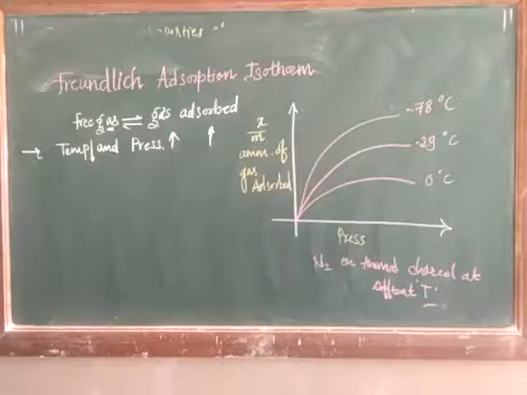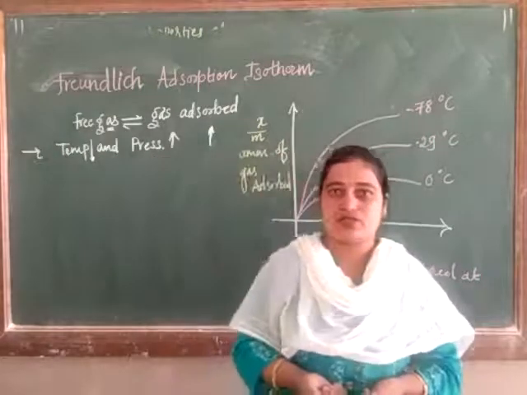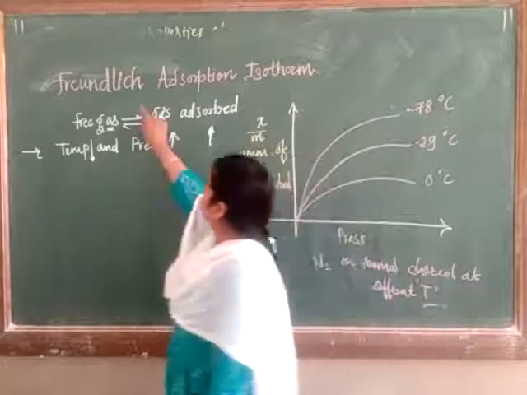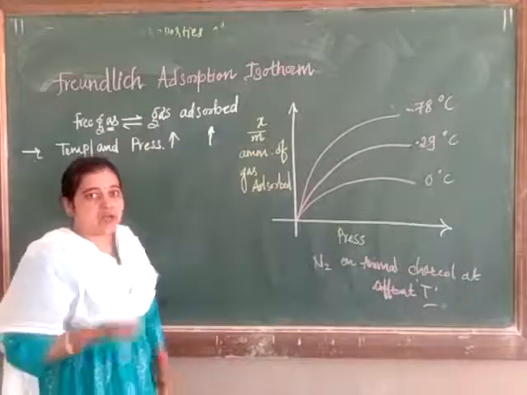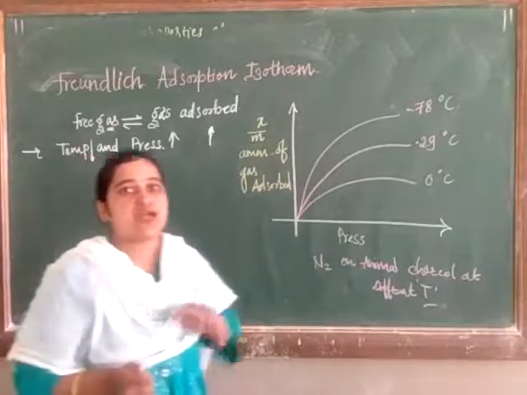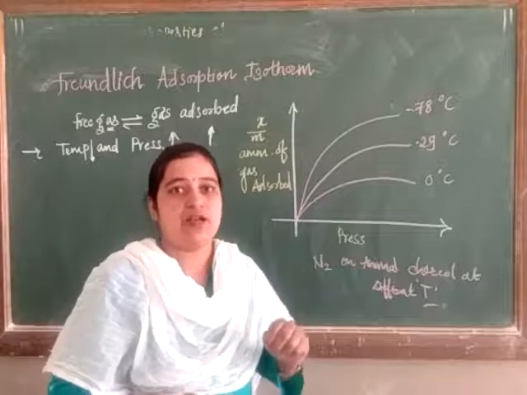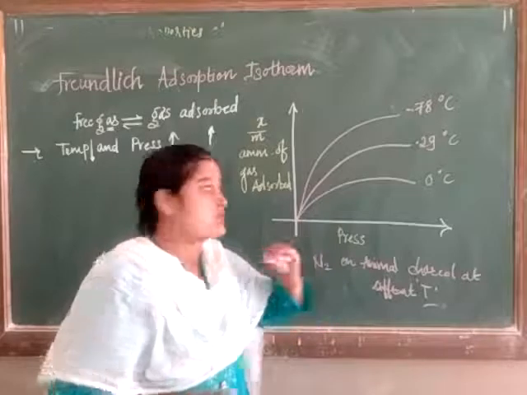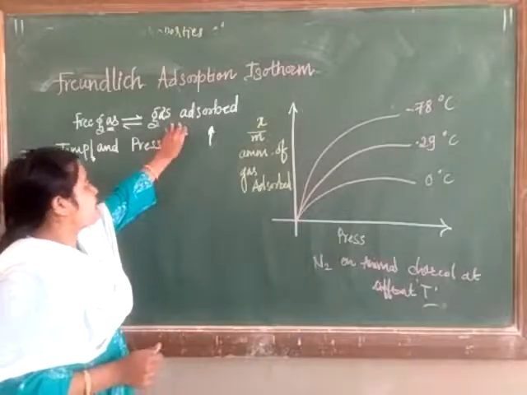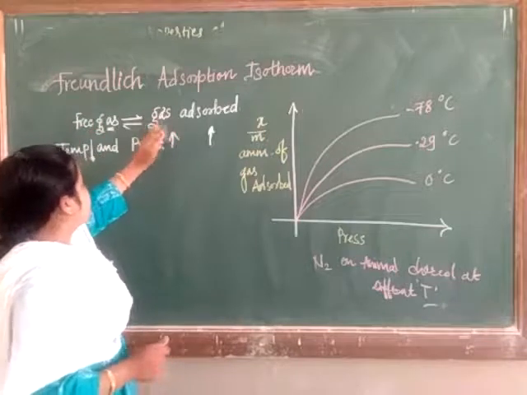Students, today we are going to deal with adsorption isotherms. In the first part, the Freundlich adsorption isotherm. It is one of the isotherms we have to analyze, the adsorption of gas on the solid surface. It is one of the types where adsorption of gaseous molecules takes place on the solid adsorbent. Here, gas is adsorbed on what? Solid surface, isn't it?